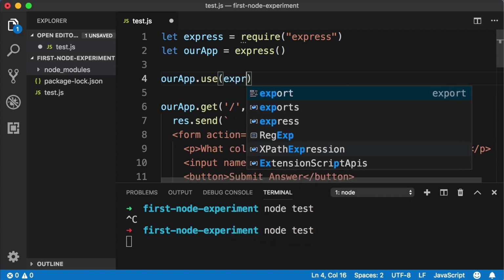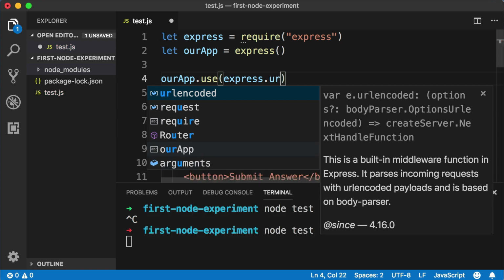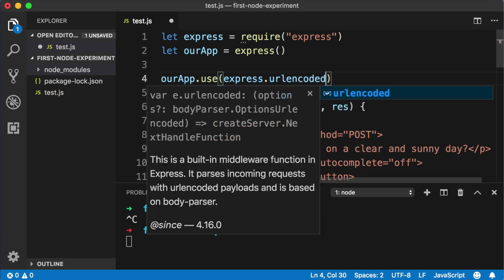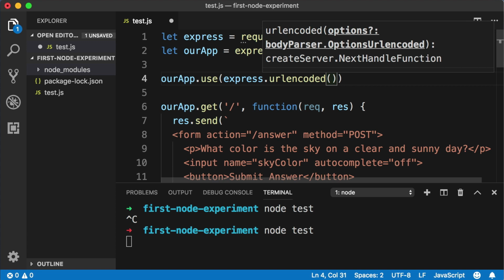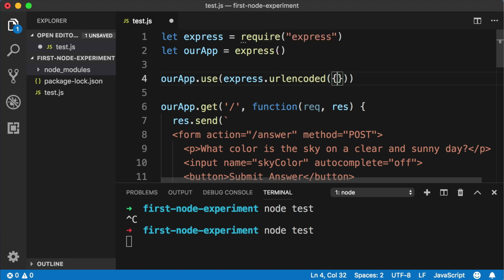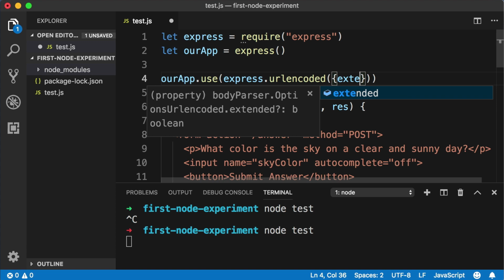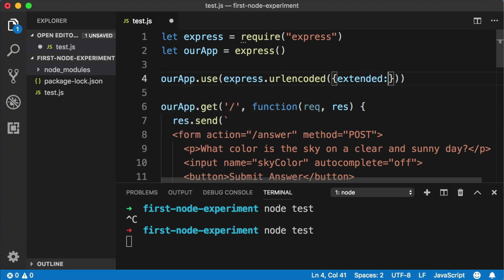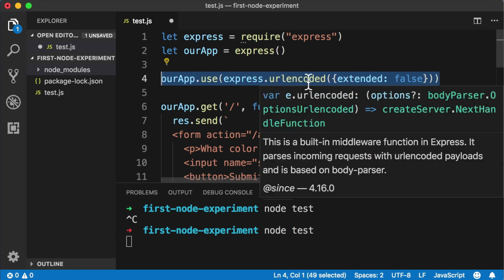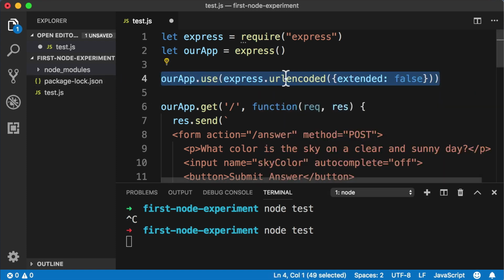But let's say express.urlencoded, parentheses to call that method. Then we give it an object, so curly brackets. Inside those brackets, we include a property named extended, and then colon, and set it to false. You might need to pause the video lesson for a minute to type this in with me. But again, I'm not going to explain it because this is just boilerplate code and it's not educational. All it's doing is enabling that feature in Express so that the user's input is easily accessible from the request.body object.